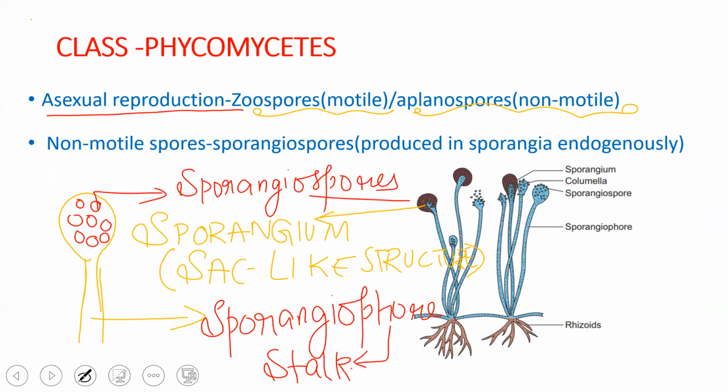And since the spores are produced inside, they are called endogenous. So the spores are produced endogenously. That means they are present inside the sac-like structure. And all these spores which are present inside the sac-like structure are non-motile spores. And this forms the asexual reproduction in case of Phycomycetes.